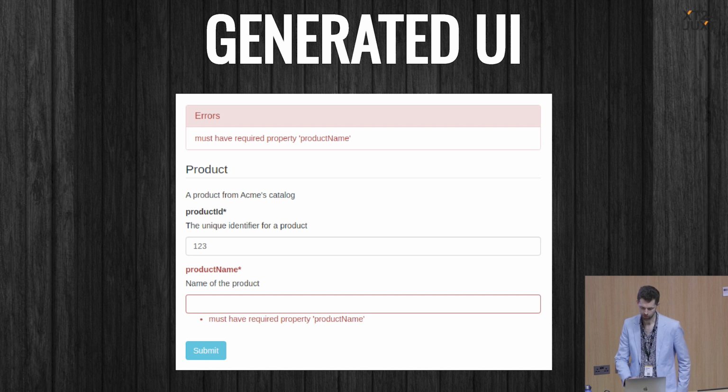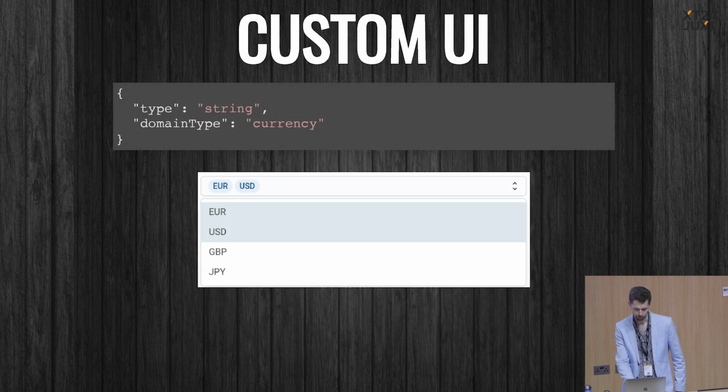And one area I've spent quite a lot of time in recently, the last few years, is in UI. Using a JSON schema document, there's enough metadata in there for you to produce quite good UIs generated from it. So the types obviously map onto a form input. UIs are for use by humans, so the titles and descriptions are all very useful to show to them.